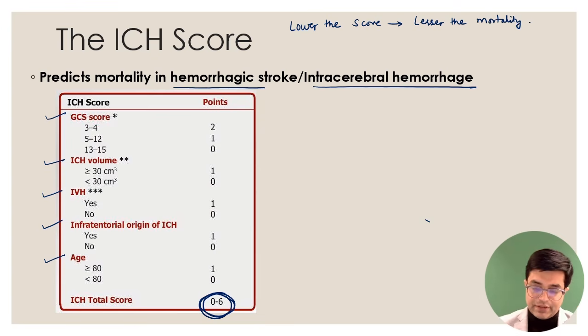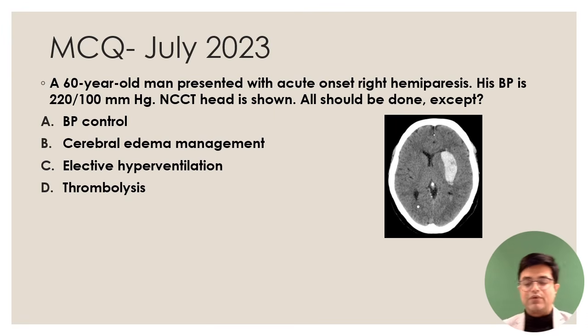And look at this MCQ now. July 2023, similar question was asked. 60-year-old man presented with acute onset right hemiparesis. So when you get a question like this, don't panic. Break down the information and you will always reach the correct answer. So acute onset right sided weakness. I told you, whenever you have acute onset neurological deficit which is asymmetrical, you should think of stroke in the patient, right? Now what kind of stroke can it be?